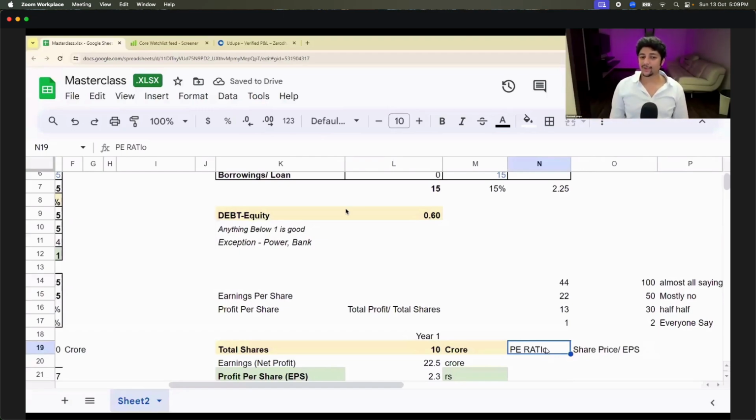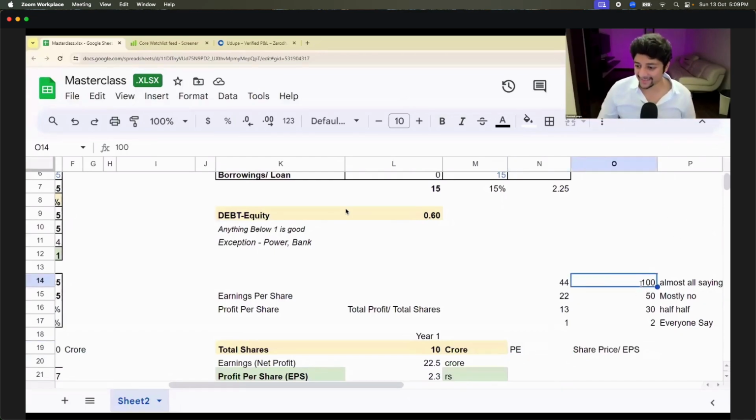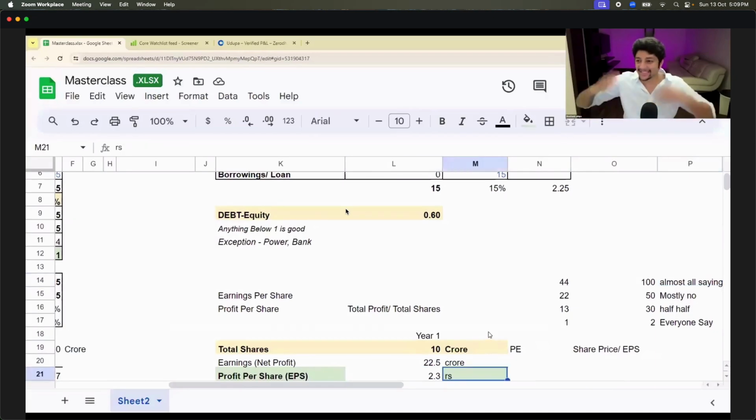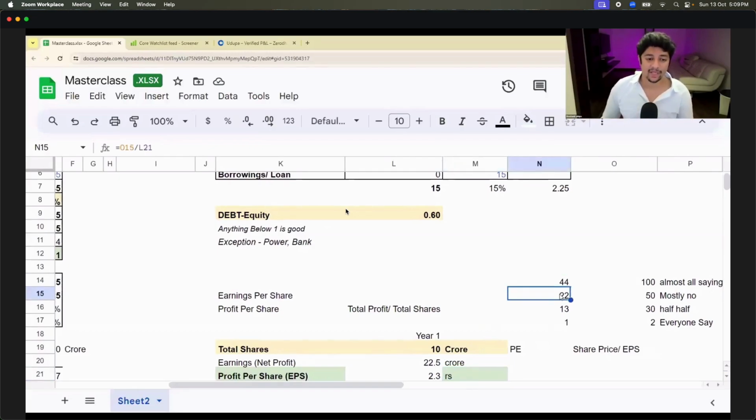This was the formula of PE ratio for all the people who used to get confused with PE ratio. What is PE? It is called price to earnings ratio. As the name suggests, it's price to earnings ratio. So why do people talk about PE ratio so much? Because PE ratio is a measure of understanding how many times am I paying more than the profit per share. Am I paying 44 times more? 22 times more? 13 times more? Or 1 time more? Understood?